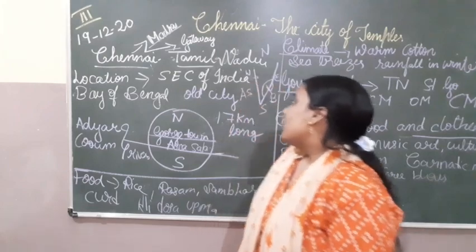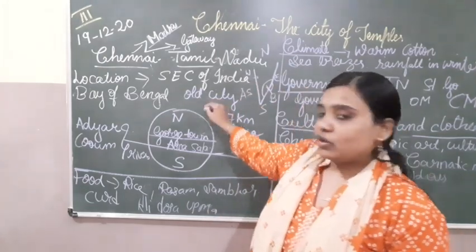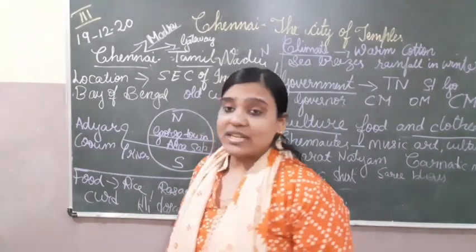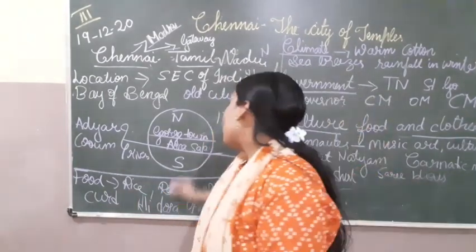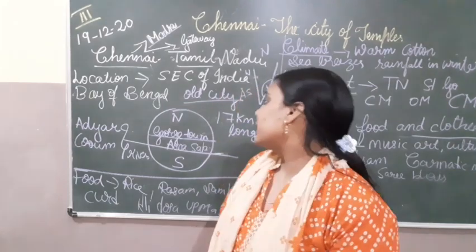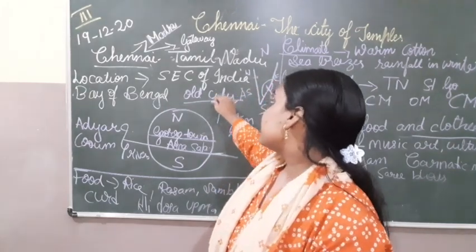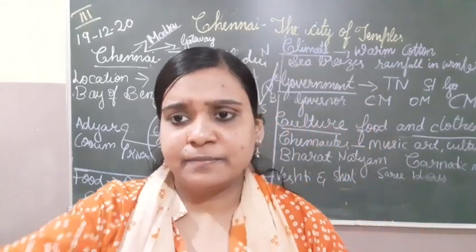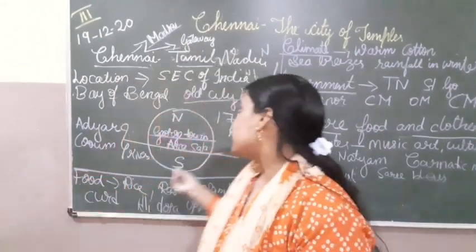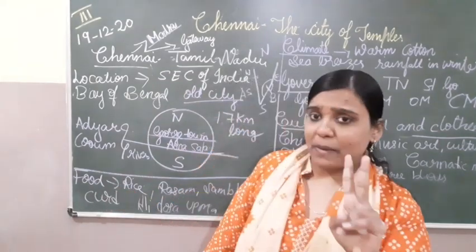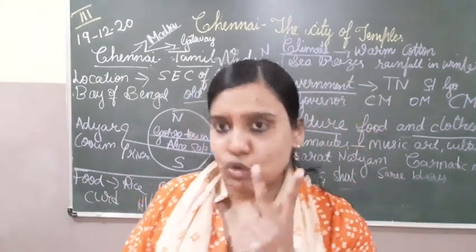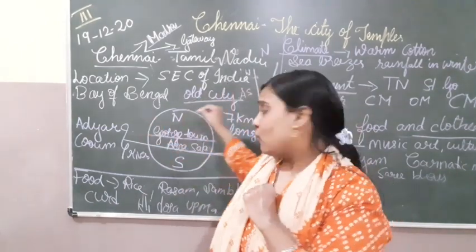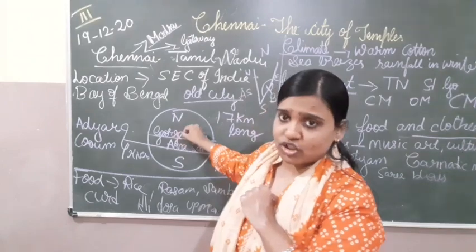Then in Chennai there is the old city. Chennai has two major parts, children. One is the Old City. Chennai is divided into two parts. The Old City is named Georgetown.